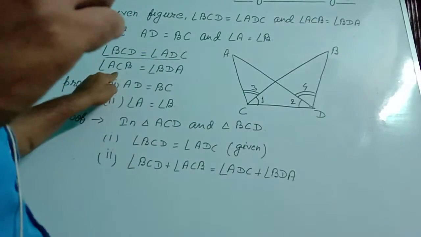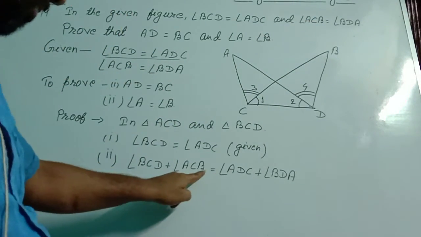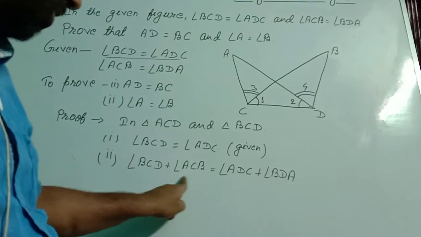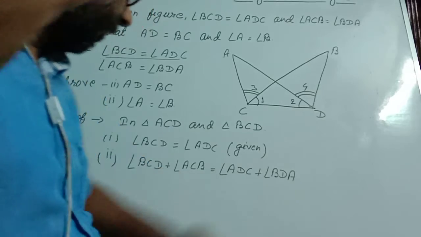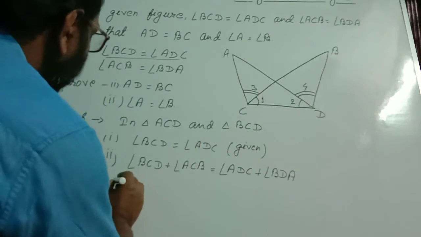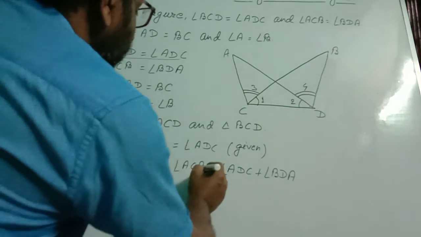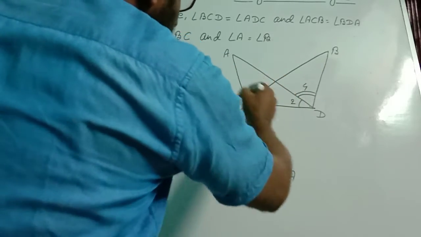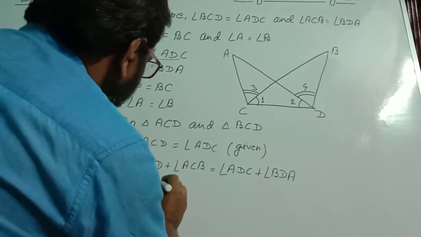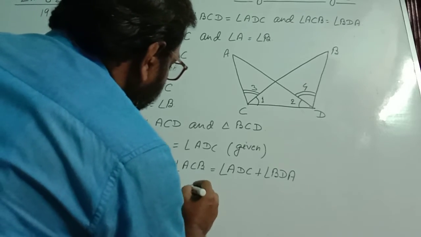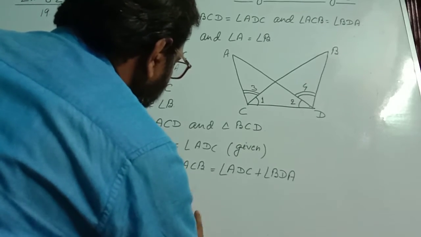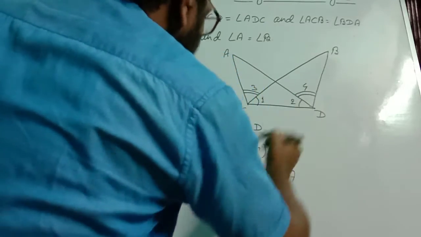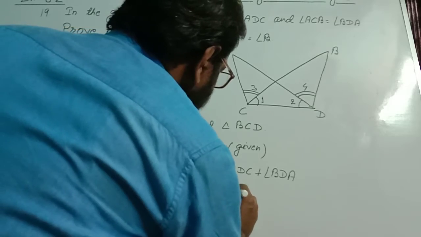Here I have written these two are equal, so I have added equal magnitude to both sides. In that case, the addition will also remain equal. Now, what are we getting from here? Angle BCD plus angle ACB, we get angle ACD, equal to angle BDC.